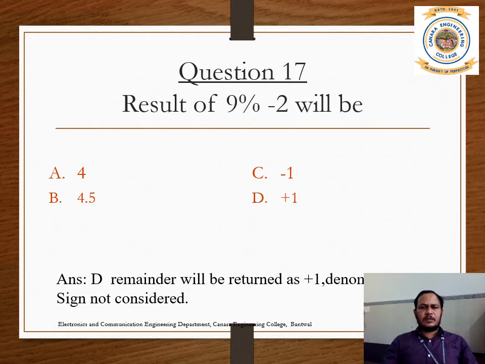The denominator sign is not considered here. So 9 divided by 2 is 4.5, so the remainder is 1. The minus sign is not considered here. So that answer is D.